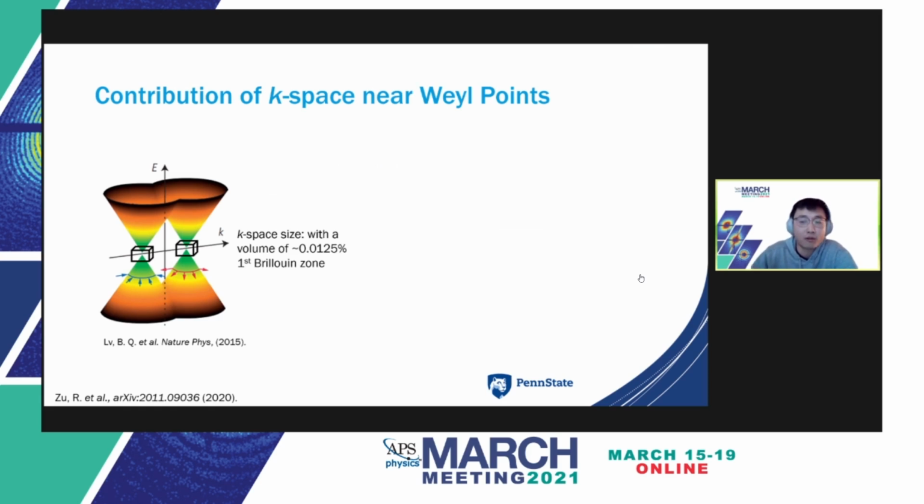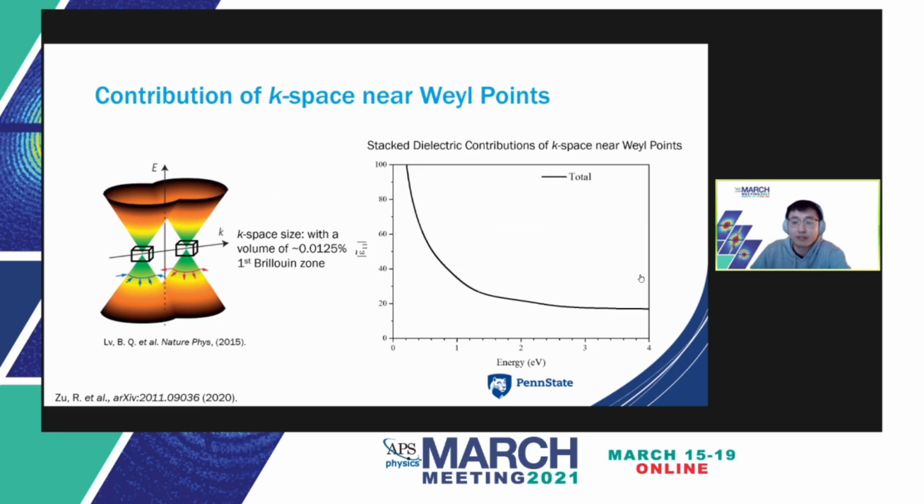We then perform the dielectric function calculation in a small k space in the proximity of Weyl point with a small volume of the k space in the first Brillouin zone. And those k space sizes are about 0.01 to 5% of the first Brillouin zone. The contribution to the dielectric function near Weyl point are then demonstrated in the right panel.